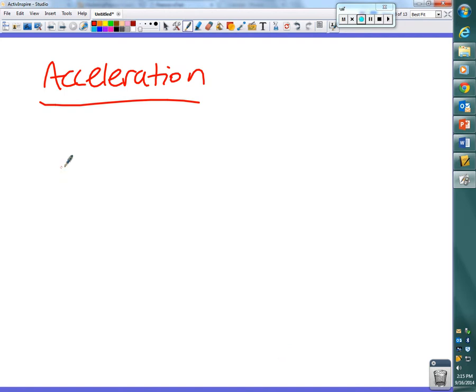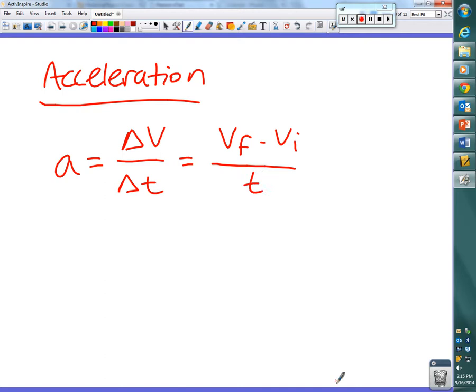And then towards the end of the period, we talked about that in order to calculate the acceleration, we need to know two things. What do we need to know in order to calculate the acceleration of an object? Not just the velocity, what has to happen in the velocity? It has to change, right? So we need to know the change in velocity, and we also need to know the time over which that change occurs. And your book sort of expands this formula out here, right? To know the change in the velocity, we need to know both the initial and final velocity, and so those two formulas are the same, just one more detail than the other. Okay? Good there?